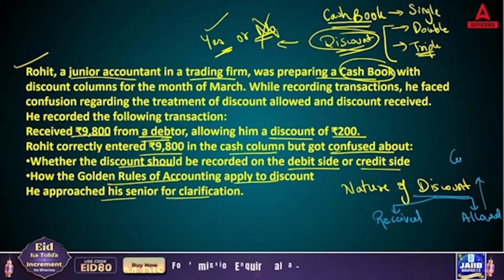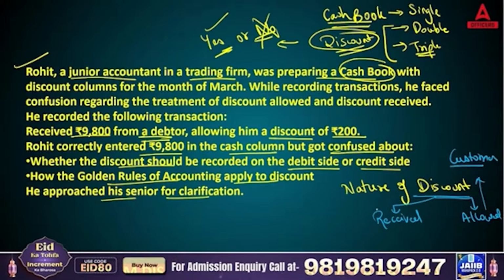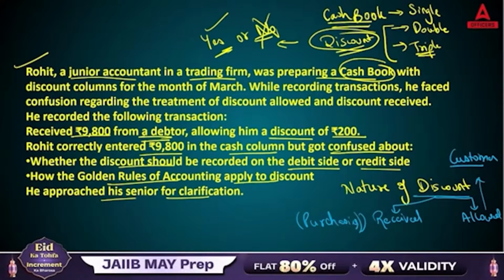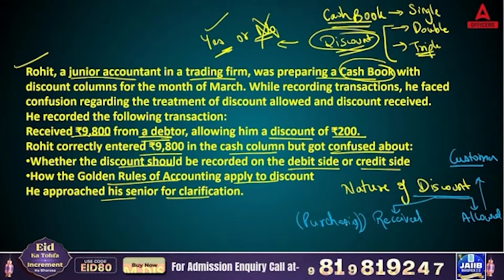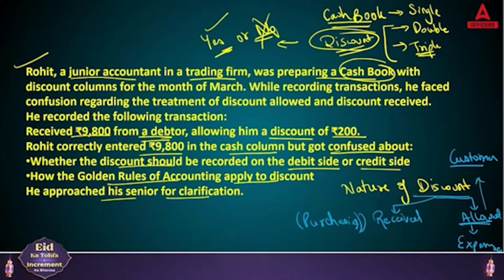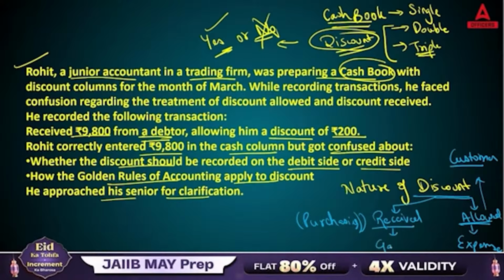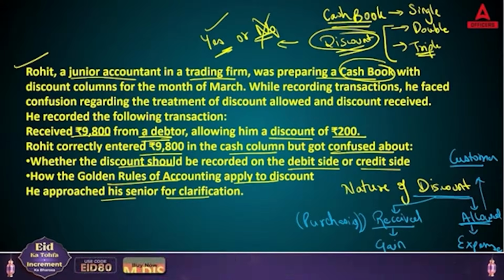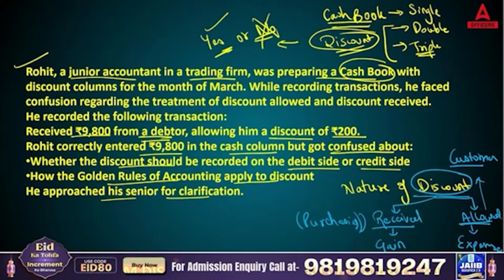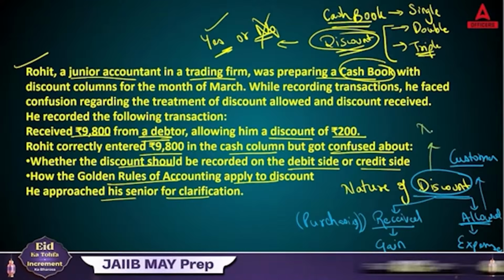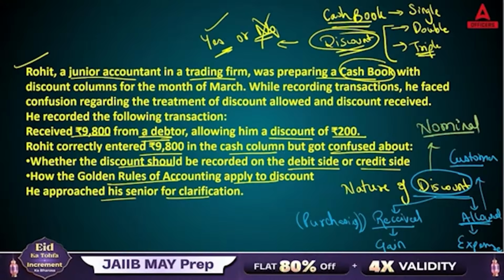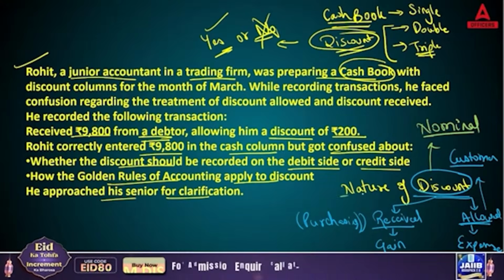You allow discount to customers, and you receive discount when you are purchasing goods. This is very important. When you are purchasing, you are receiving the discount. When you are selling, you are allowing discount. When you are allowing discount, that is your expense. When you are receiving it, that is your gain, your income. So as per the golden rules of accounting, discount is of which nature? Nominal. So the nature of discount is nominal.